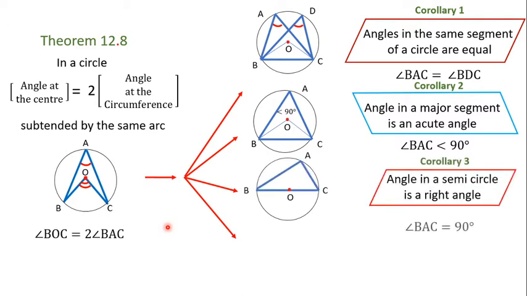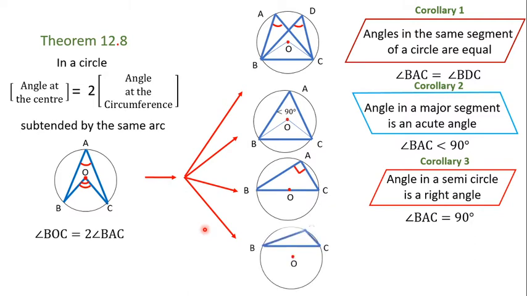Corollary number 3 is this. Angle in a semicircle is a right angle. This is a semicircle, so this is the angle at the center, which is exactly 180 degrees. Half of 180 means 90. Therefore, the angle has to be a right angle only.